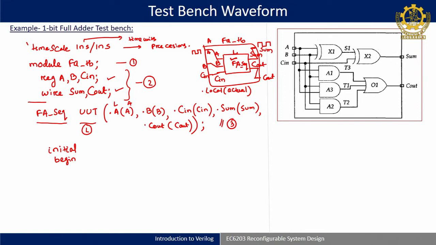But if within initial you have only one line of statement, then there is no need to write begin and end. But if you have more than one line, then begin and end is mandatory. Begin and end form a sequential block. Whatever you write within begin and end will execute one by one, in a sequence, so the total delay, if there is any, will add up.